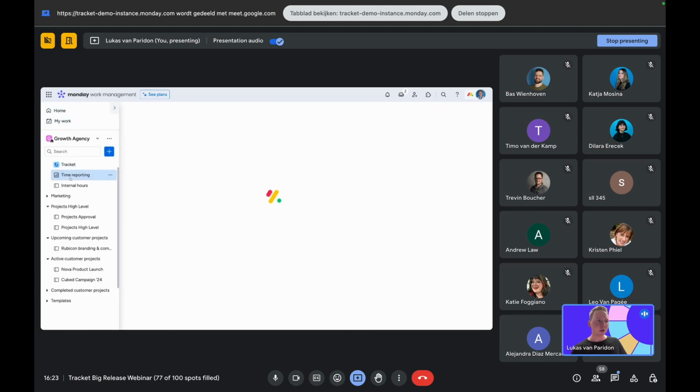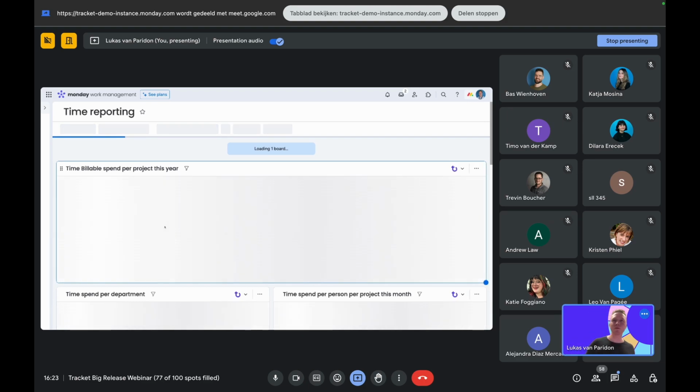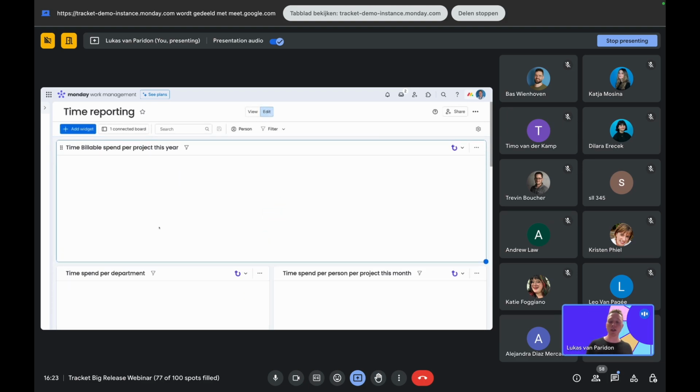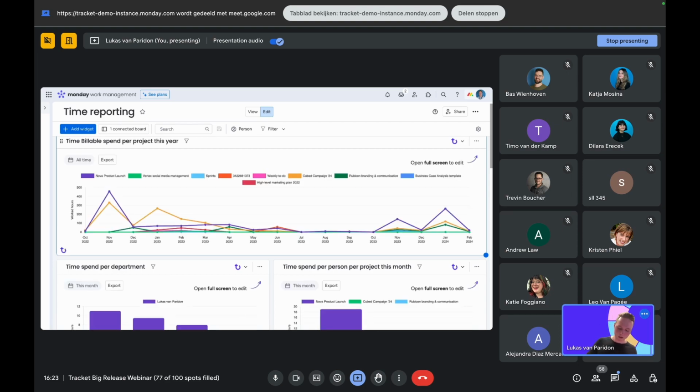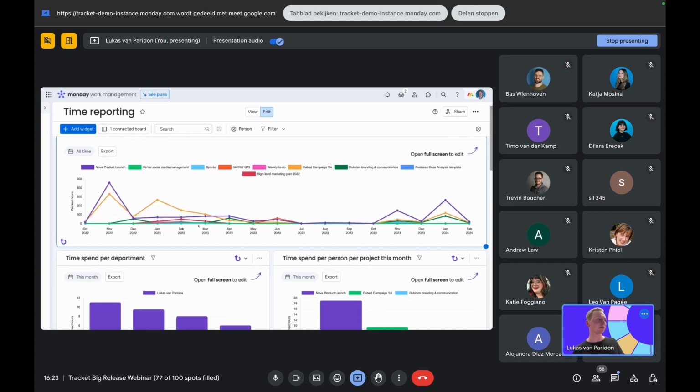All right, so widgets is similar because now custom fields are also available in widgets. You hear me talk a lot about the custom fields, because that is really where you can now report more, do more stuff on reporting, because you can also pull the information from the item bar, like I showed you.